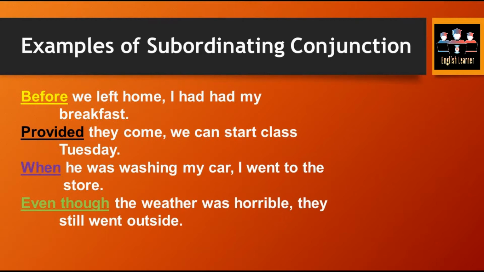Whenever we have different ranks of sentences, we always use a subordinating conjunction, because one is the ordinate sentence, and the other is subordinate, that is going to follow the ordinate one. In that manner, we have to use a subordinating conjunction in order to link them up by their meaning. Next example is, even though the weather was horrible, they still went outside.